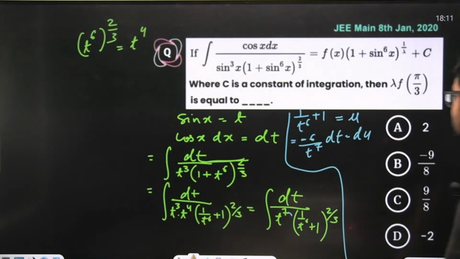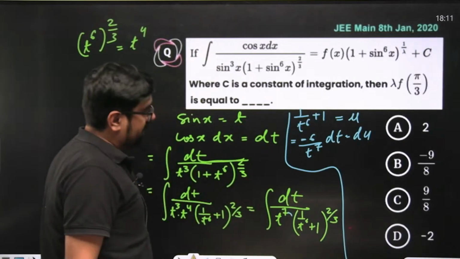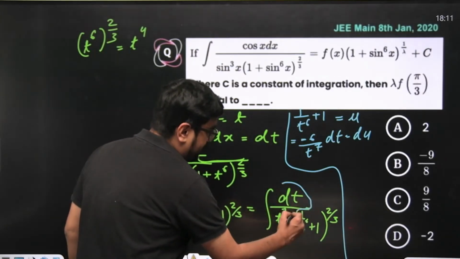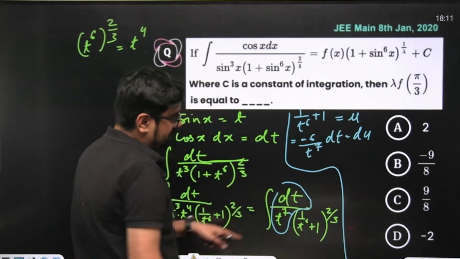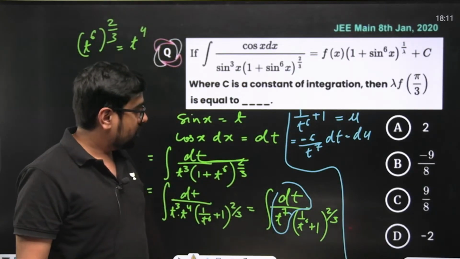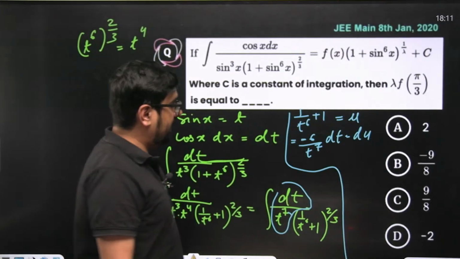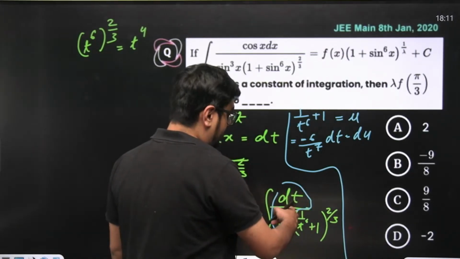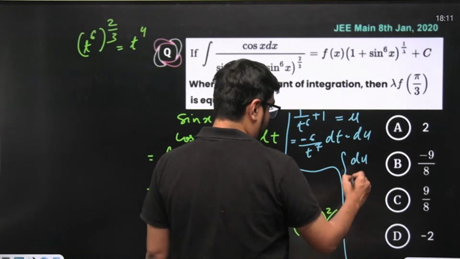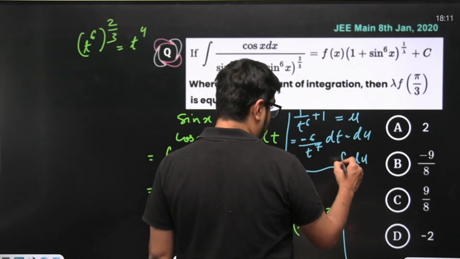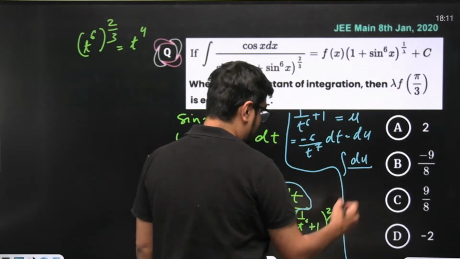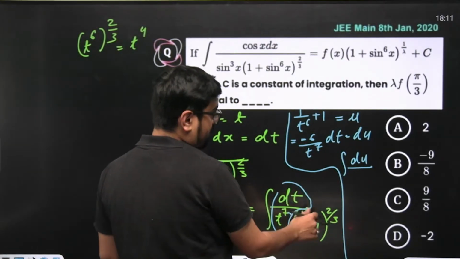Okay, I'll solve. There is very little space remaining. Can you observe this thing? This is your du now, created when you differentiated both the sides. So what did your problem become now? It became du, and here minus 1 by 6. 1 by t, this we took as u only.